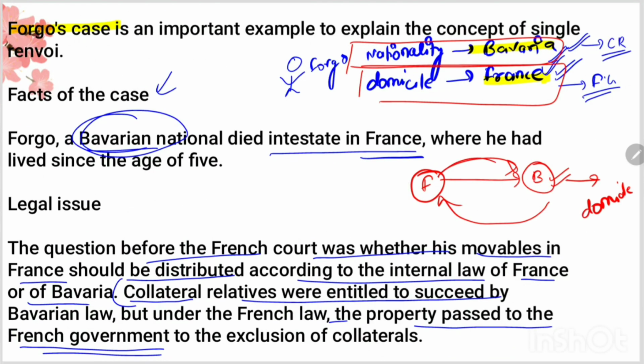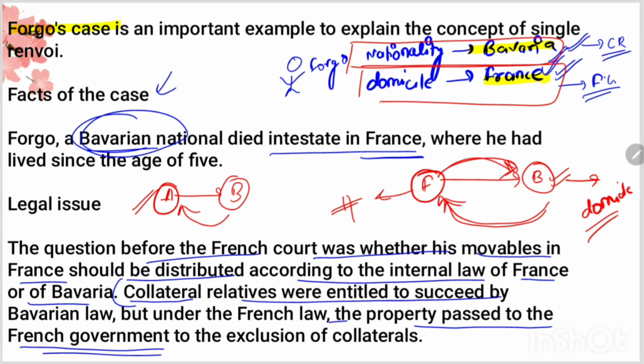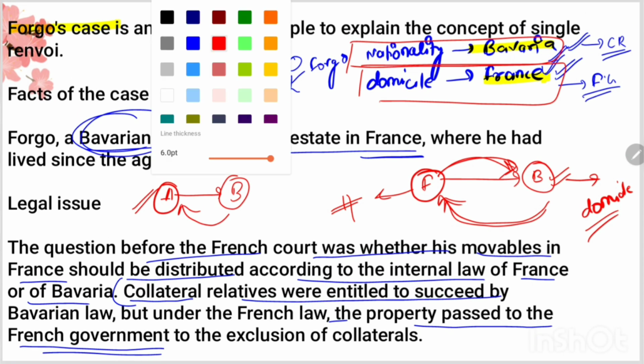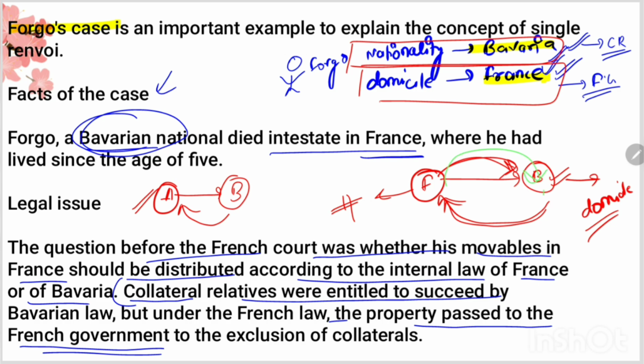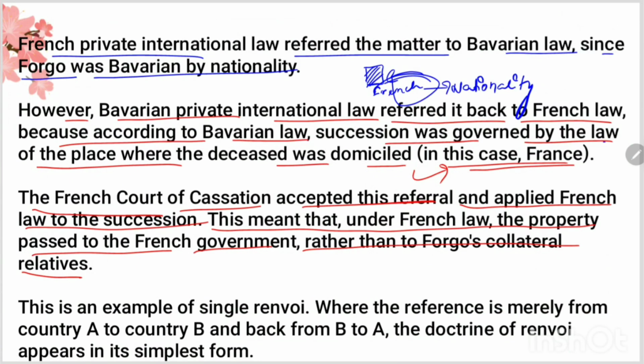Then, first France referred it to Bavaria, then Bavaria dealt with it under its law, and then referred it back to France. Then France at last applied its own laws. Okay, so as I had explained before, from country A to B and from country B back to country A, and then country A applies its own law. This is what happened in this case. There was a single loop from here to here and then from here back to here.